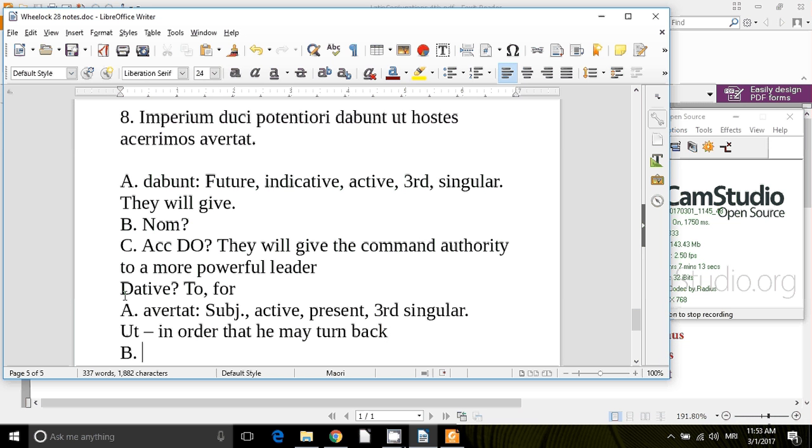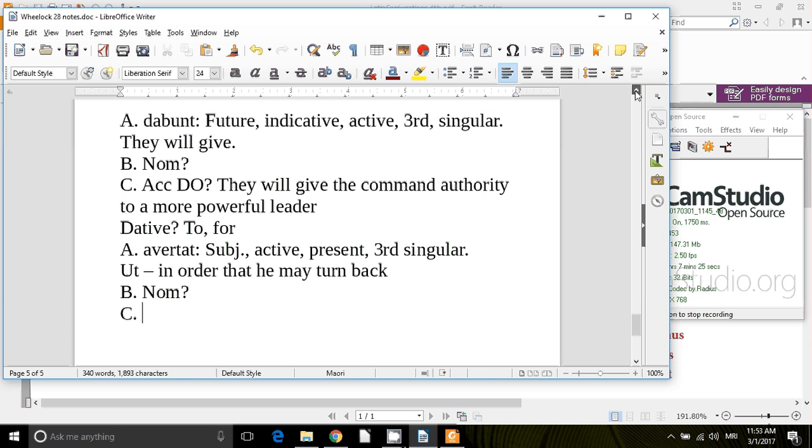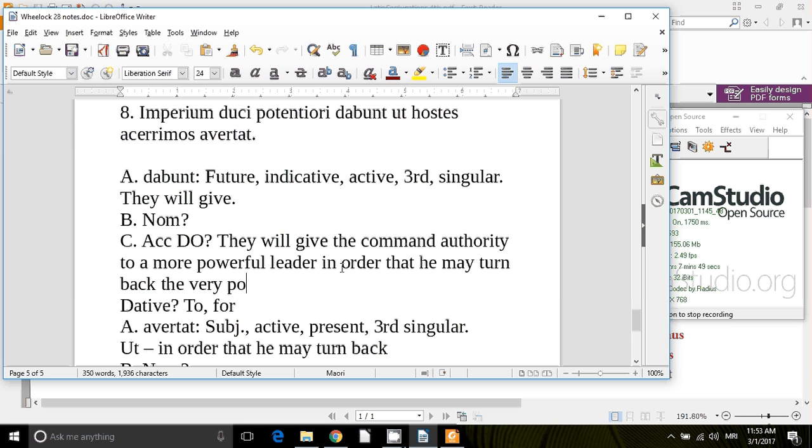Turn back. Do I have a nominative? Not in this clause. No, it's just "he." Do I have an accusative to serve as the direct object? I do. It's hostes acerrimos. Most sharp, most skilled, most difficult hostes, enemies. So we've got, they will give the command authority to a more powerful leader in order that he may turn back the very powerful enemies. So there's our correct translation.